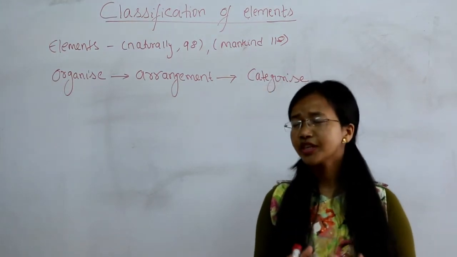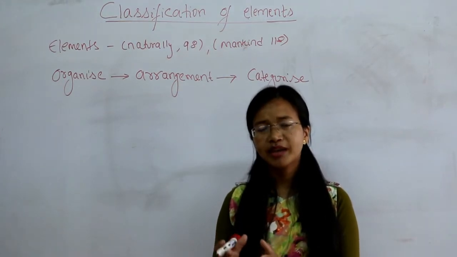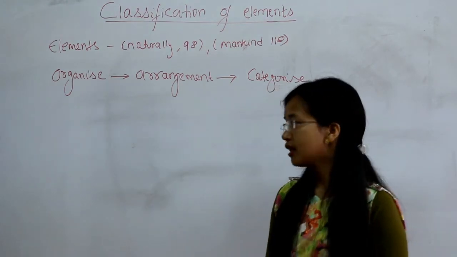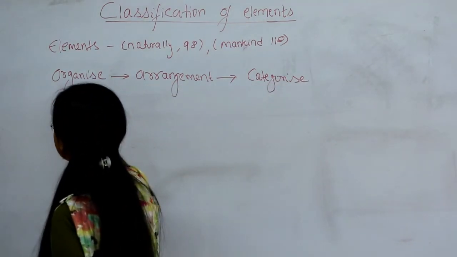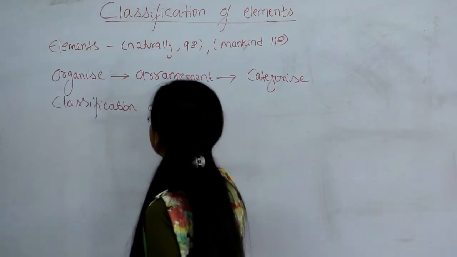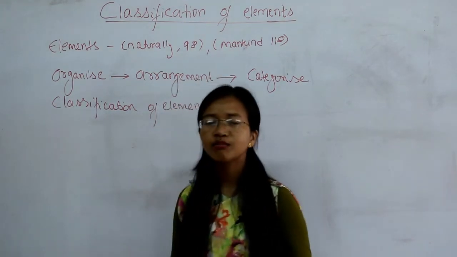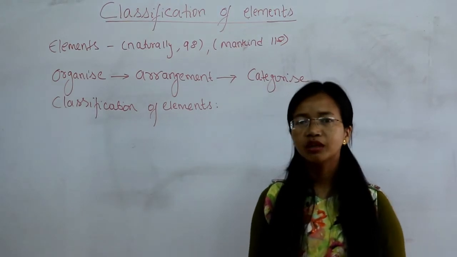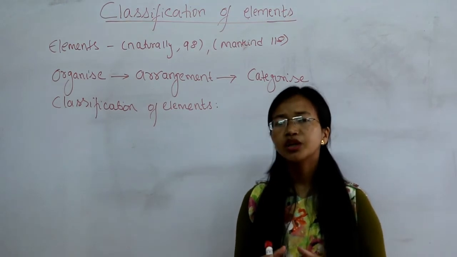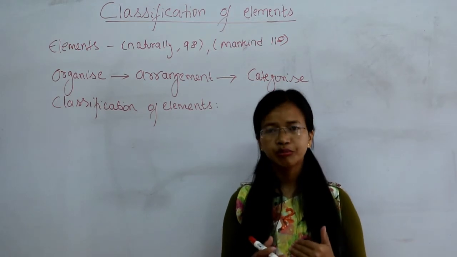So classification of elements is categorizing the elements into groups based on the similarities of their physical and chemical properties. Classification of elements also helps us in grouping the elements into categories which we refer to as periods.